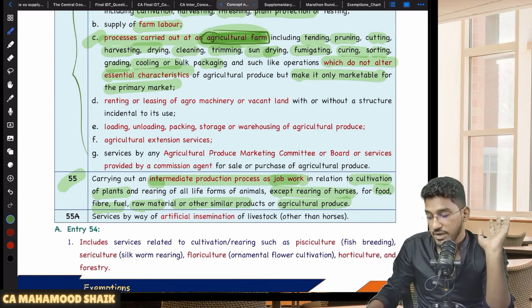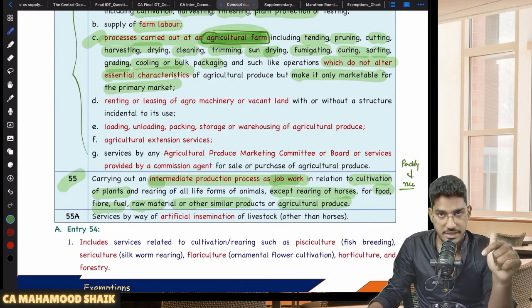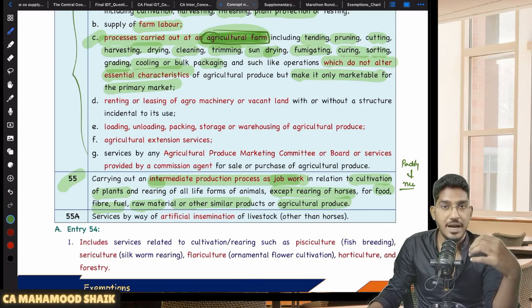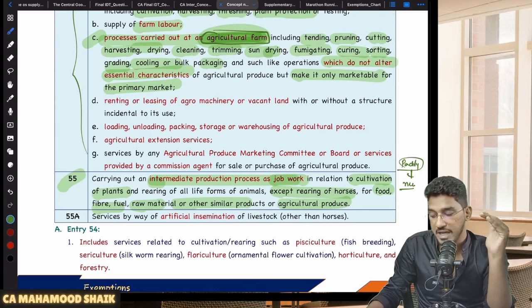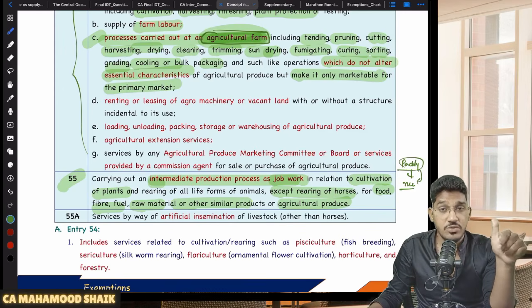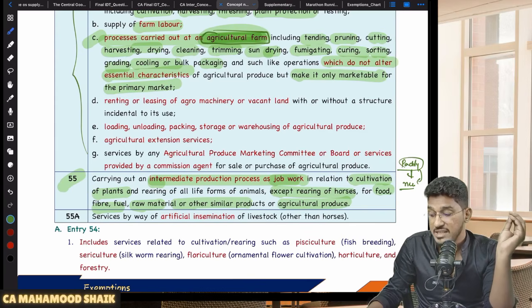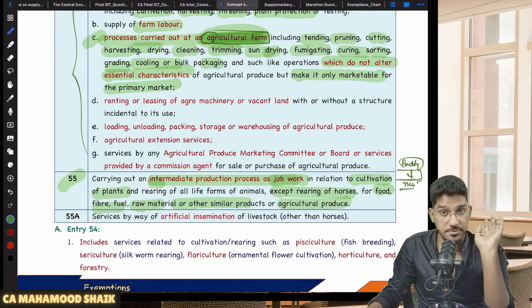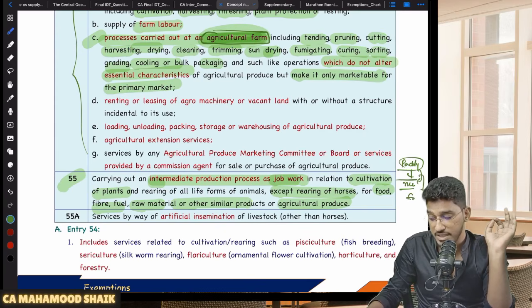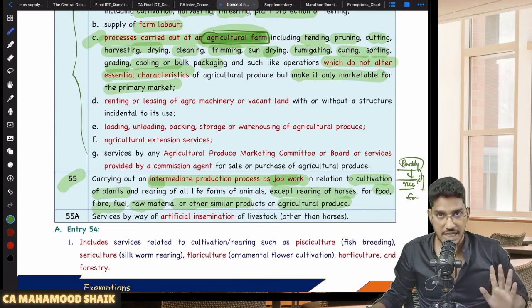Let us say, for example, you are sending the paddy to convert it into rice on a job work basis to a rice mill. You are an agriculturist, you are sending the paddy to a job worker where that paddy will be converted into rice. Will that be exempted? No. Sir, it is also in relation to cultivation. No. Yes, it is relating to cultivation of land, but here this activity which is getting carried out as a job work is changing the essential characteristics of an agricultural produce. So for this there is no exemption. Conversion of paddy into rice, for that there is no exemption because it changes the essential characteristic.